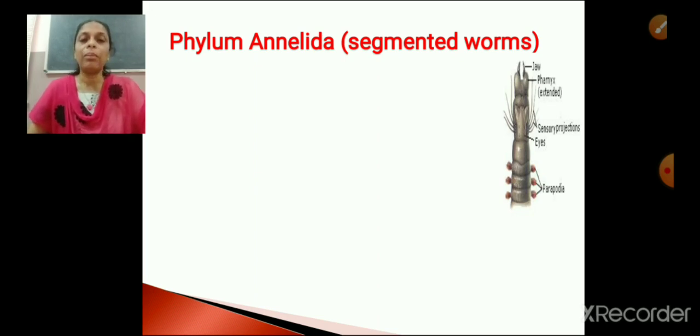So when we discussed the basis of classification, we discussed that in some organisms the body will be both externally and internally divided into segments. That process is called metamerism, or metamerically segmented. Okay, fine.